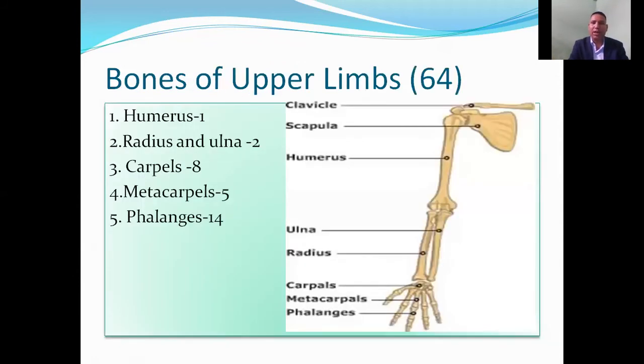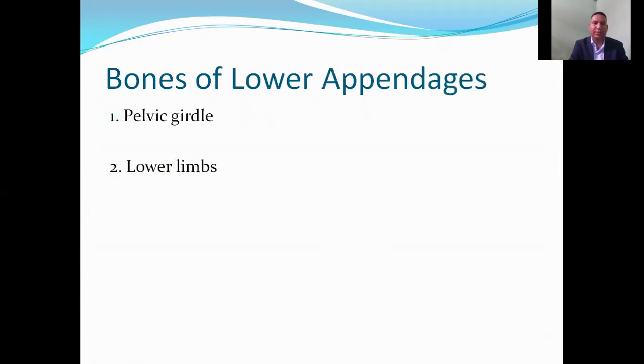Bones of upper limbs, also called bones of hands, and also called bones of arms. Humerus, 1 in number. Radius and ulna, 2. Carpals, 8. Metacarpals, 5. And phalanges, 14. Therefore, altogether there are 32 bones in a hand and there are 64 bones in 2 hands.